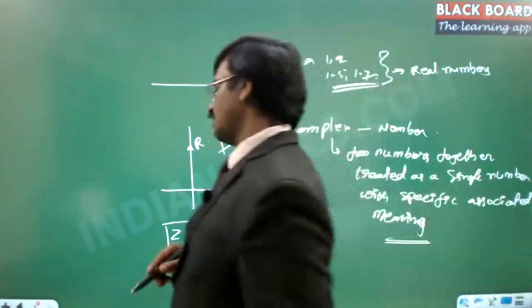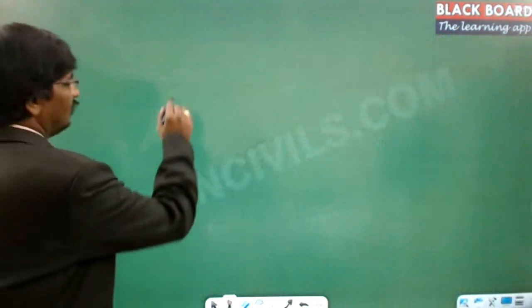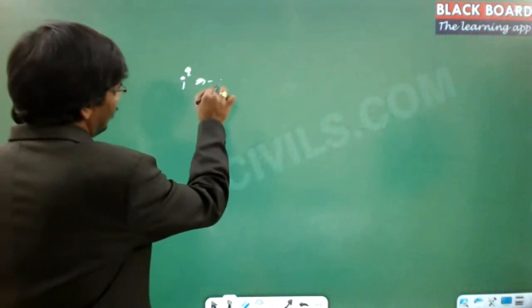Now, what is the meaning of this i? Everybody says that i squared is minus 1.